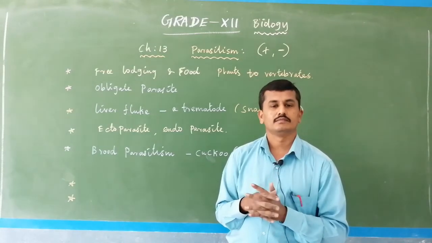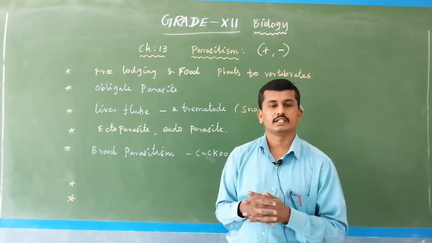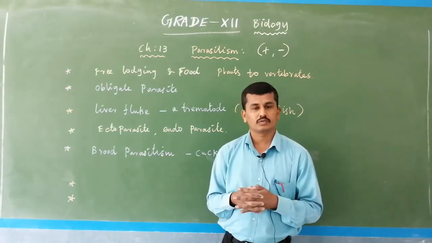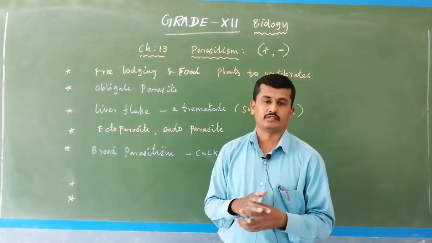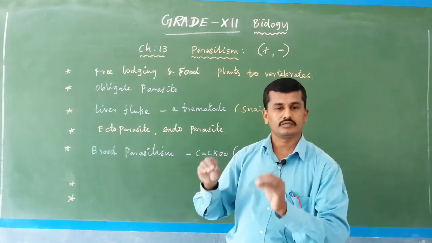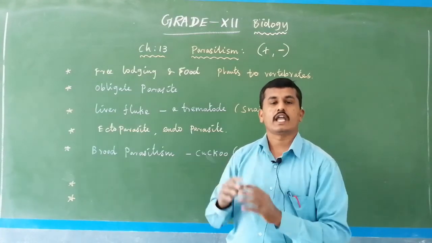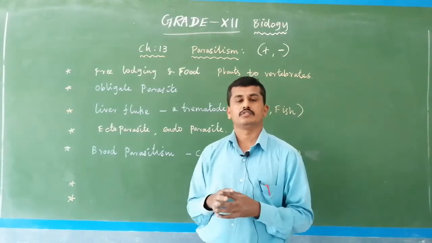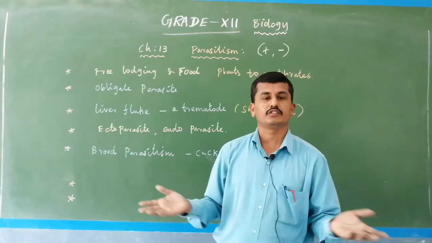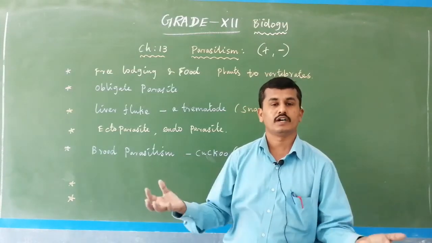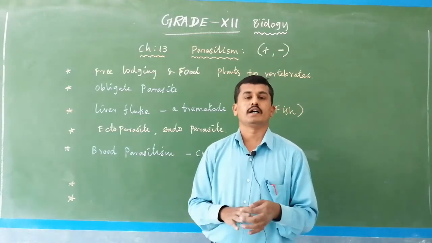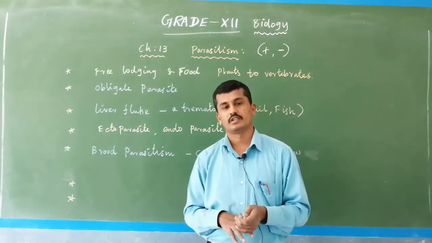Colletotrichum falcatum, a fungus under the Deuteromycetes category, causes red rot of sugarcane, in sugarcane plant only, not other species. So organisms dependent on a particular species for their food and survival, and sometimes causing disease to that species, are obligate parasites. Some organisms depend on various species, various hosts for their food and survival. That is a facultative parasite, and the other is an obligate parasite.